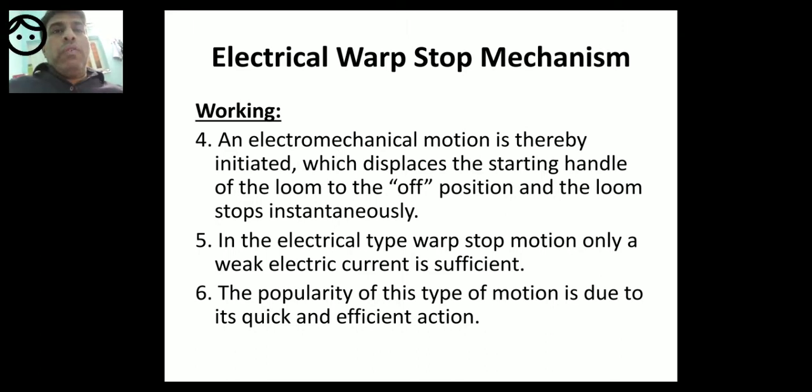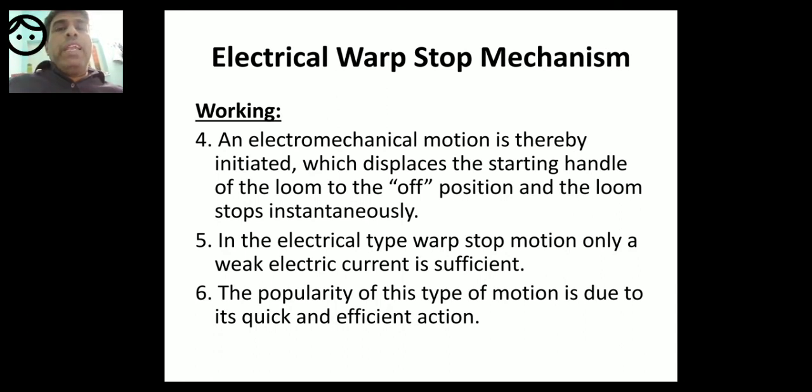So when there is no warp breakage, the loom is in the running position. When the starting handle is in the on position, the loom is in the running position. The loom comes to a stop only when the starting handle comes to the off position.